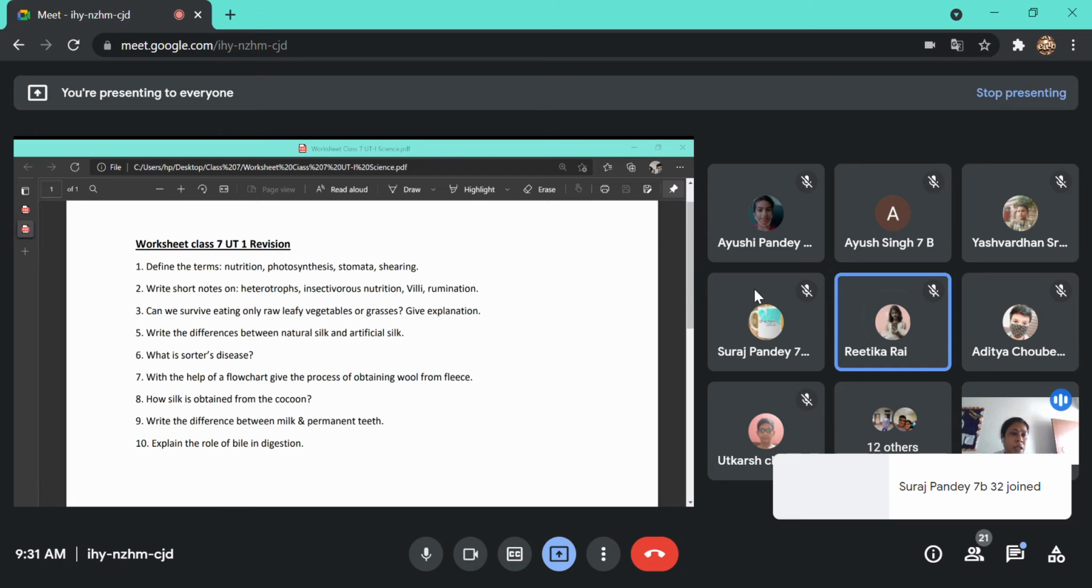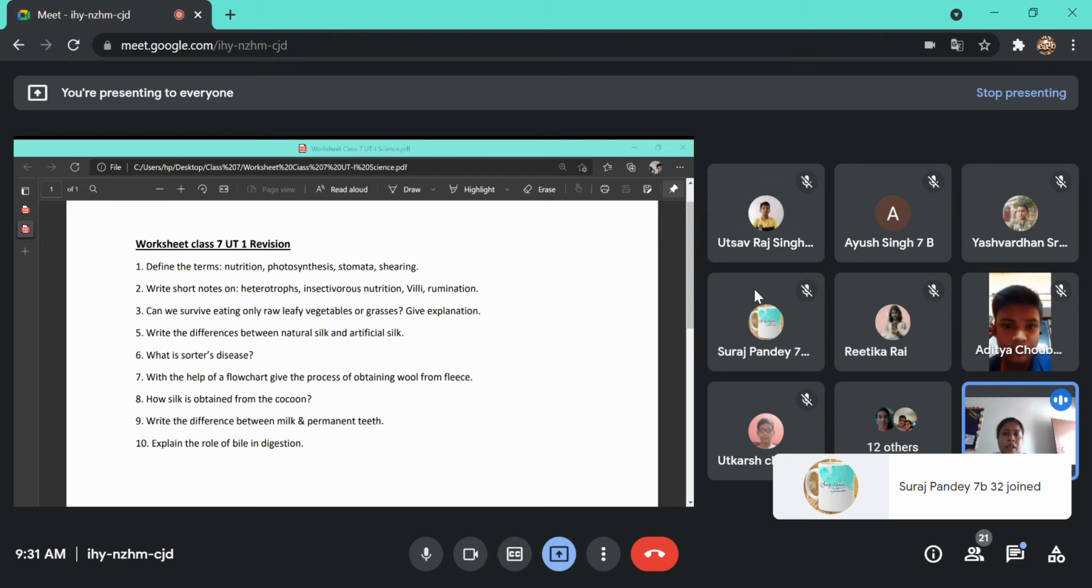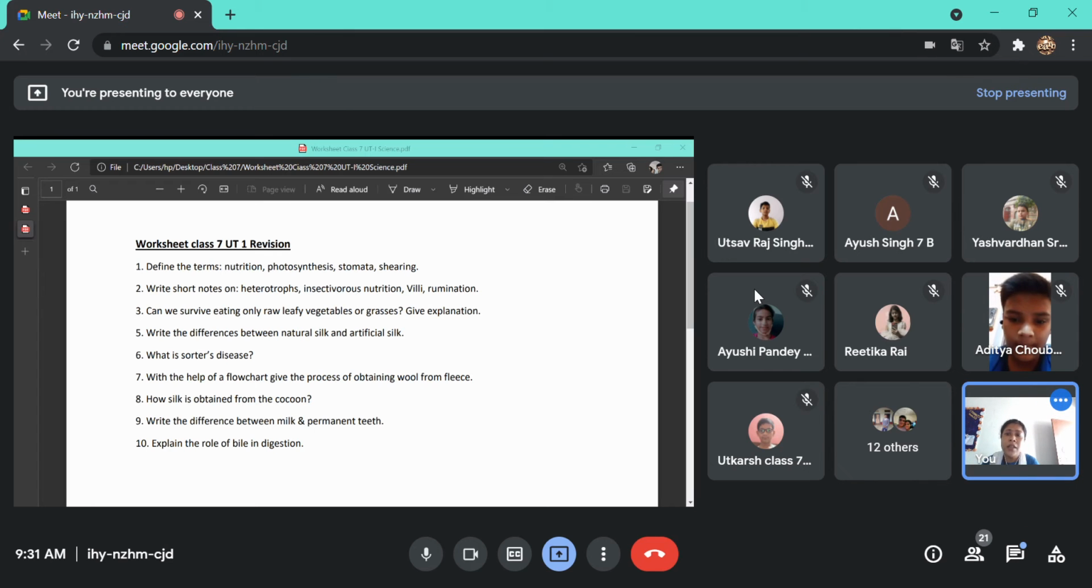Heterotrophs are the animals. The animals are organisms, or better, it is organisms that are not able to produce their own food and depend on other organisms for their nutritional supply or food supply. Is it clear to everyone? Short notes, you have to give examples also along with this. Okay. Insectivorous nutrition.